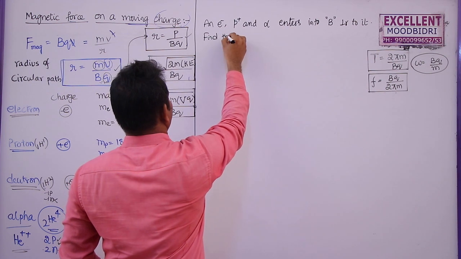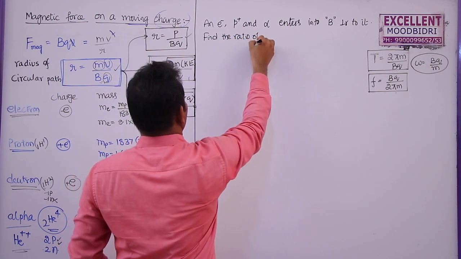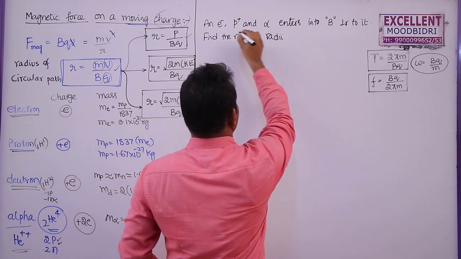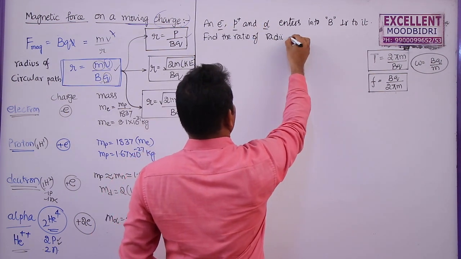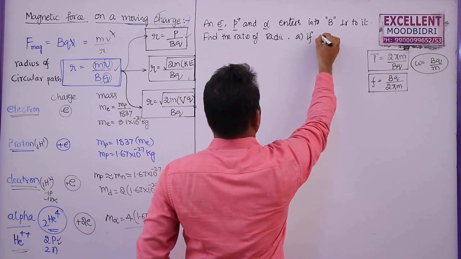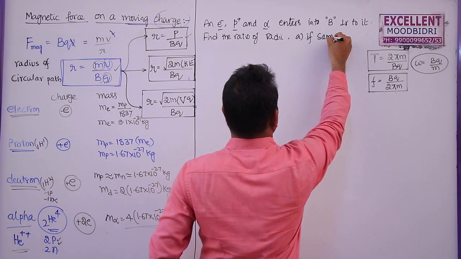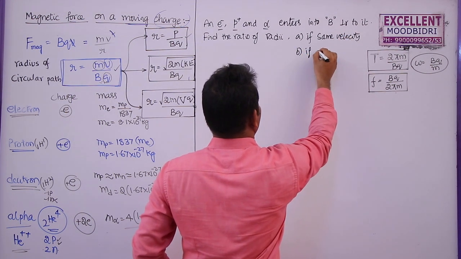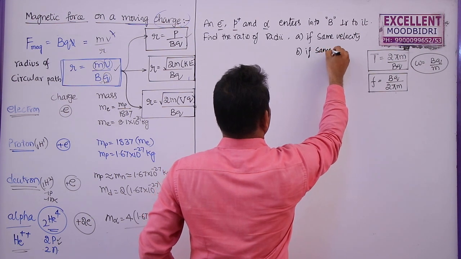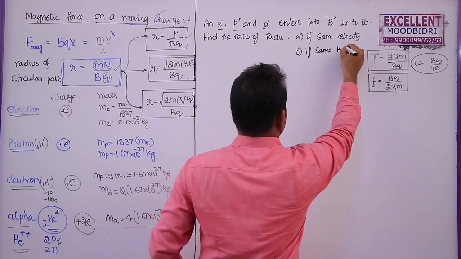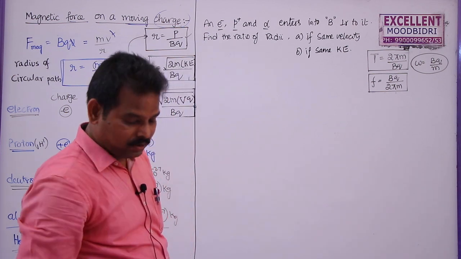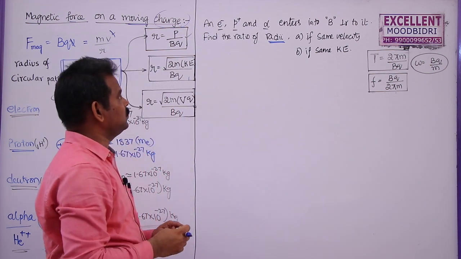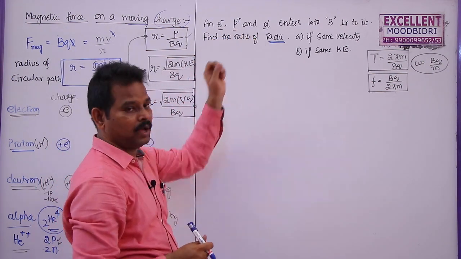Find the ratio of radii described by these 3 particles, if they have the same velocity. And if all these 3 particles have the same kinetic energy. Now, to solve this problem, first of all, I need to find out the radius of the electron, proton and alpha particle.